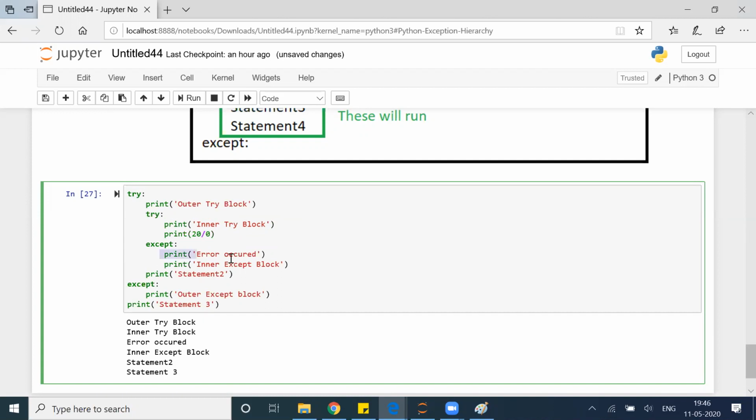All the statements will execute in the except block. Yes, Asta, that is correct. But there are options where we can pass multiple excepts also. We'll discuss that in the future class, tomorrow's class mostly. Suppose I did 10 divide by 0, it should give me a zero division error, so my except block for zero division error should run. Suppose I passed an alphabet instead of an integer. In that case, it should raise a type error, then it should go to the type error block. So that type of routing we can do. We'll discuss that. But as of now, yes, we have only one except block, so everything inside that except block will execute.